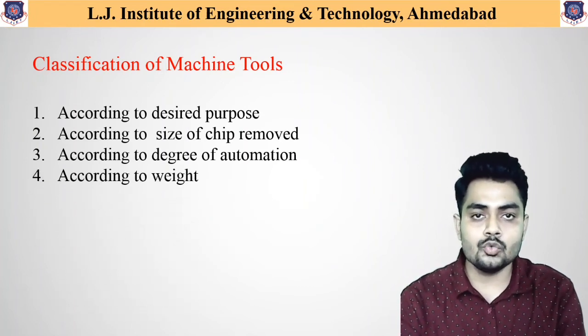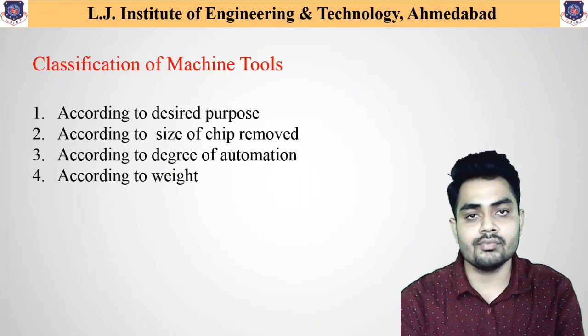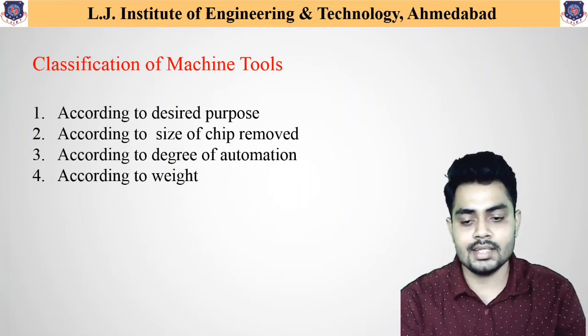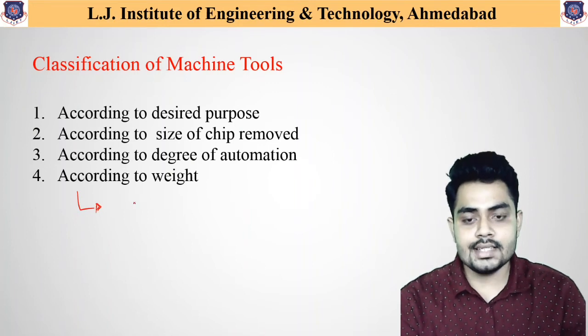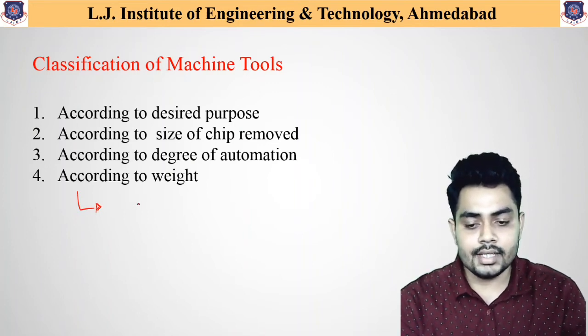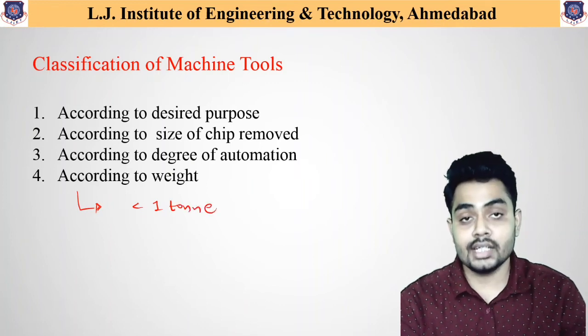According to weight, there are different variations of machine tools available. If the machine tool has a weight less than 1 ton, then it is one category.